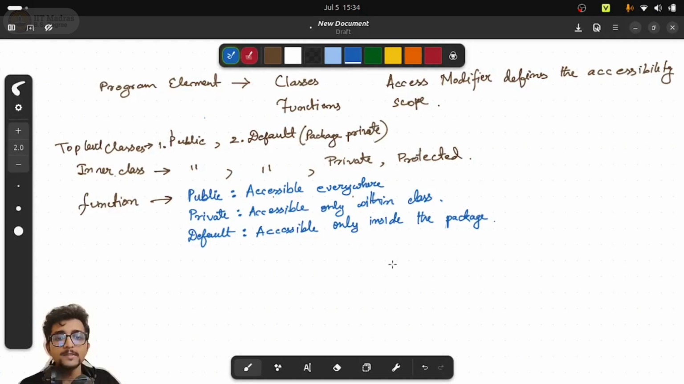So when I say only inside the package, what does it mean? Let's say there is a package called Java 4. Inside that Java 4 package, you have multiple classes. In one of the classes, you have defined one method, a default method. Now that means that method can be accessed, with proper object declaration and all of that,